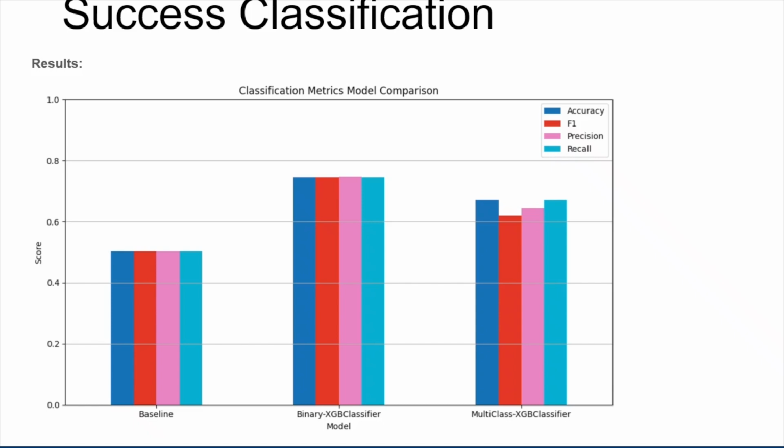Next, the binary XGBoost model, which classified movies as a hit or flop based on whether revenue was more than twice the budget, showed a strong improvement. All key metrics rose to around 75%, showing it could clearly distinguish successful films. To test finer distinction, we added a third class, superhit, for movies earning over 3 times their budget. The model still performed reasonably well with accuracy above 65%.